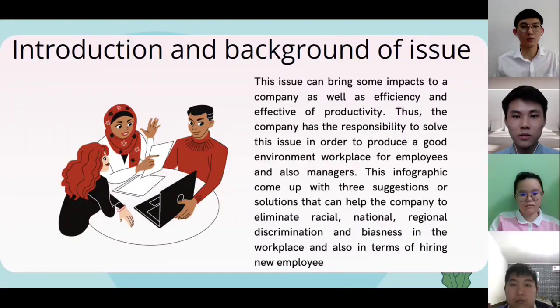Thus, the company has the responsibility to solve this issue in order to produce a good workplace environment for employees and also managers. This infographic comes up with 3 suggestions or solutions that can help the company to eliminate racial, national, regional discrimination and bias in the workplace, and also in terms of hiring new employees.